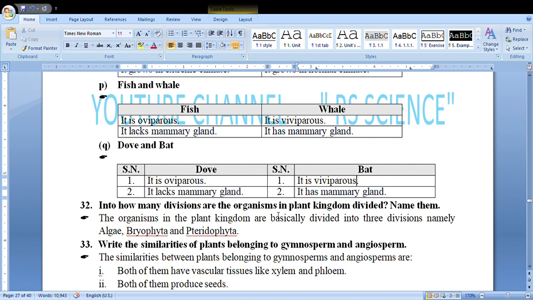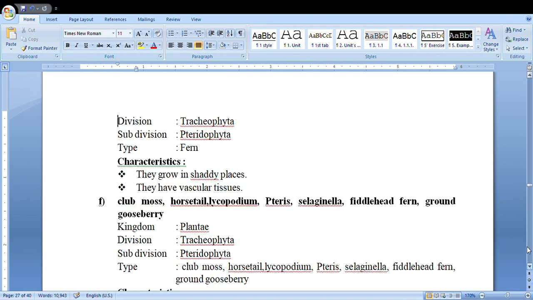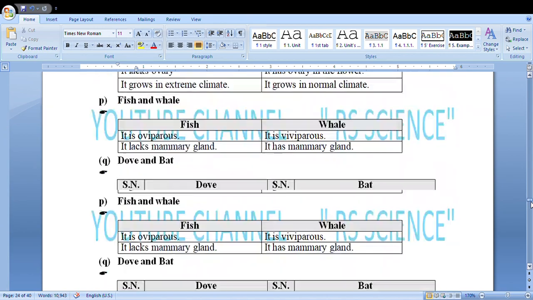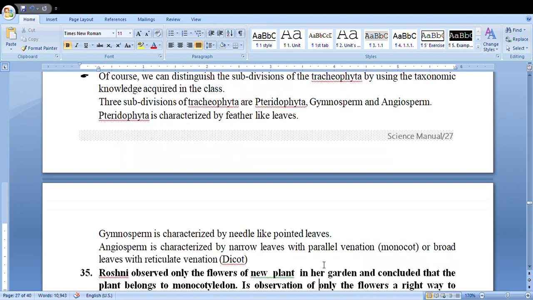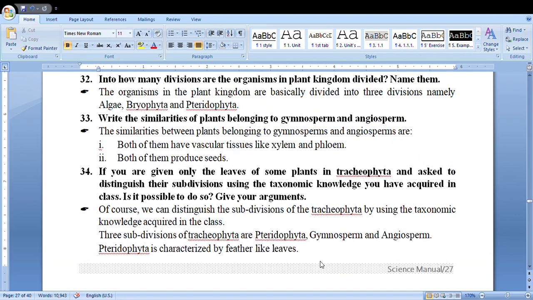Into how many divisions are organisms divided in plant kingdom? Obviously, 3 divisions are there, namely algae, bryophyta and pteridophyta. There are similarities between gymnosperm and angiosperm. Both of them have vascular tissues like xylem and phloem. Both of them produce seed.